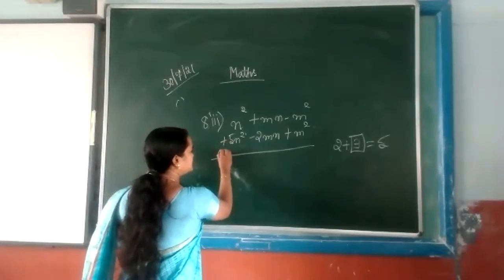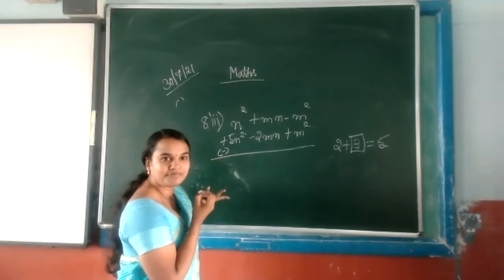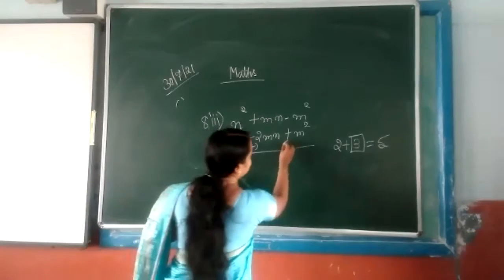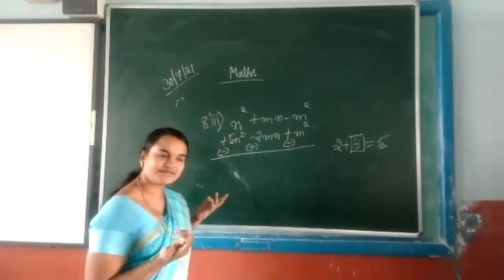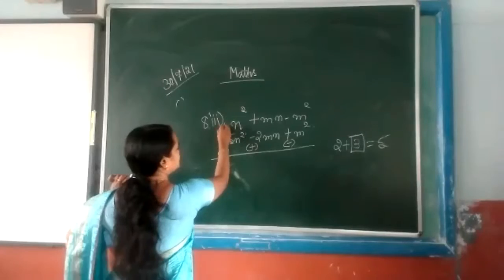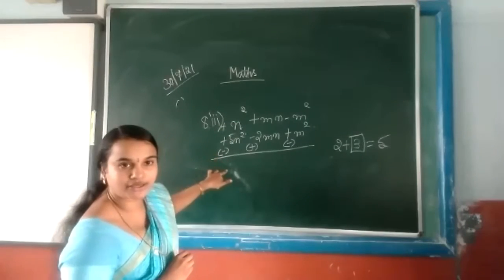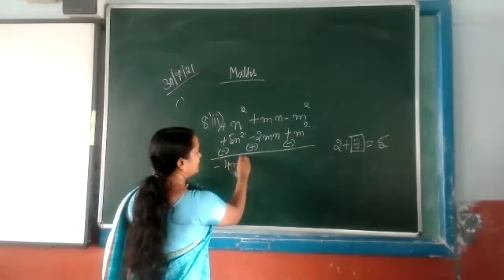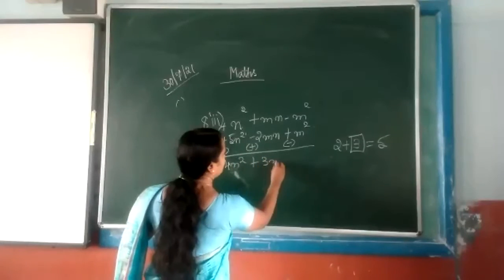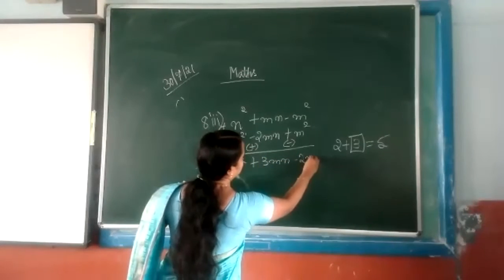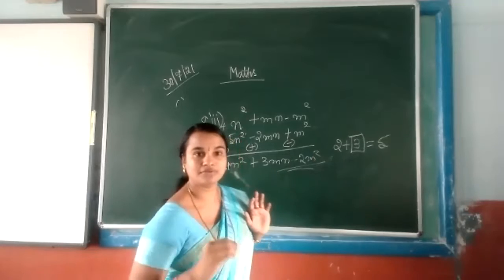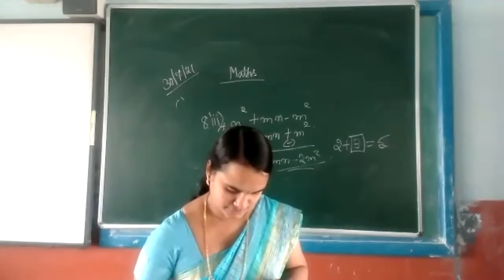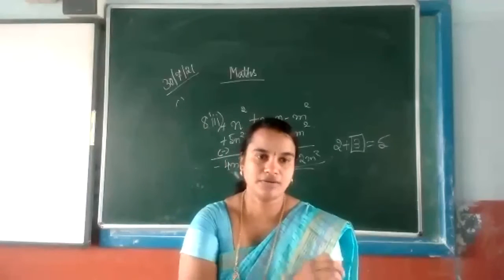So here plus will become minus, this minus plus, this minus minus. Now this is plus. So what do we have to do here? We have to subtract it. So minus 4m square plus 3mn minus 2m square. So the answer now? Yes, miss. Minus 4n square plus 3mn minus 2m square.